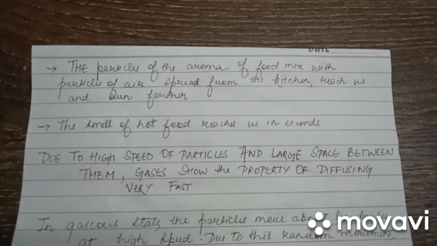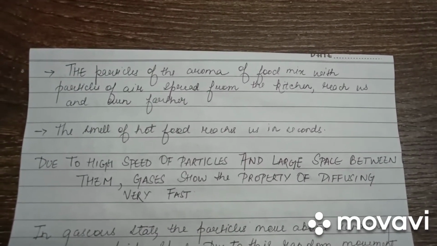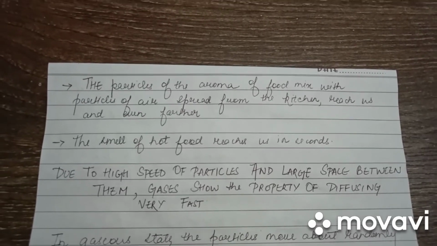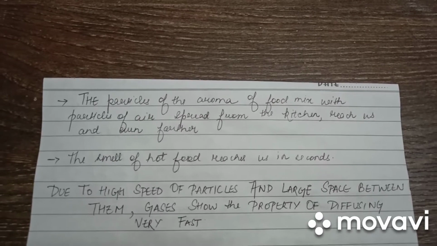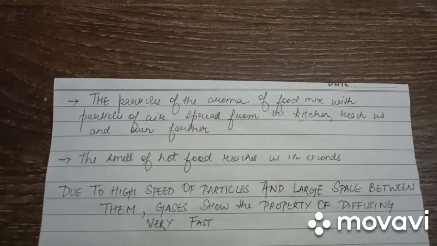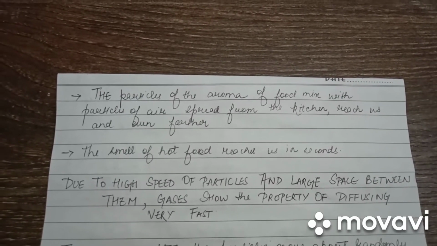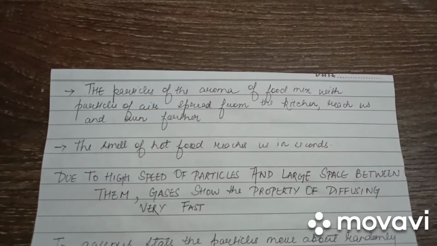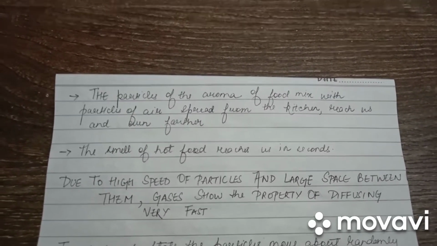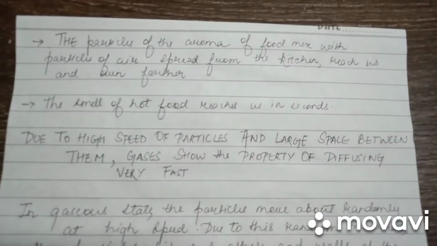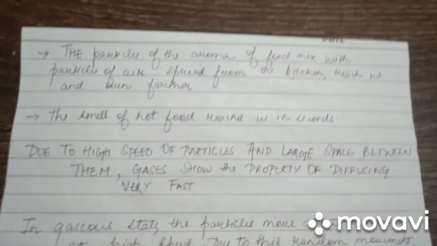Due to the high speed of particles and large spaces between them, gases show the property of diffusing very fast. Like we discussed, the case in which the food smell reaches us way before it is being served, or the case in which a room freshener is sprayed in a room. All these examples show the property of diffusion of gases.